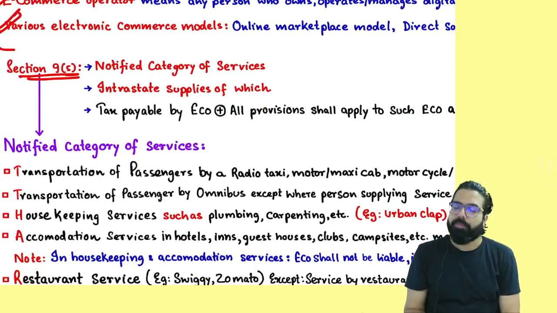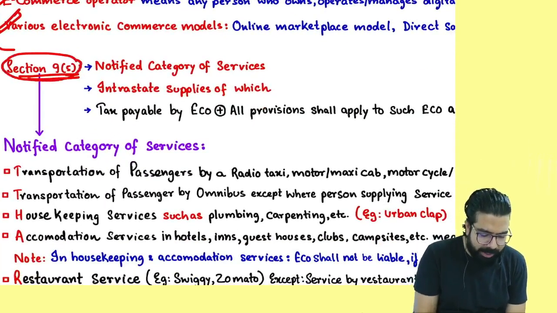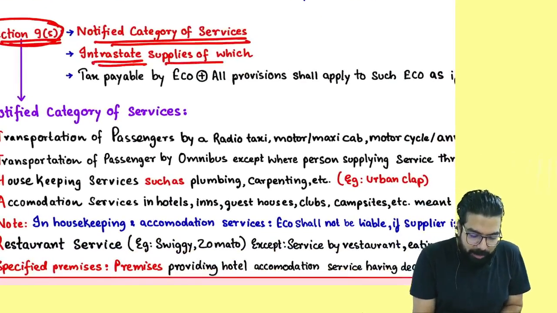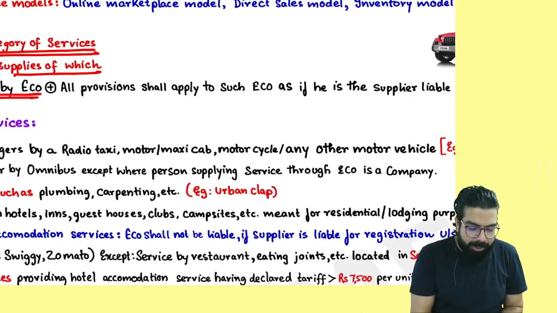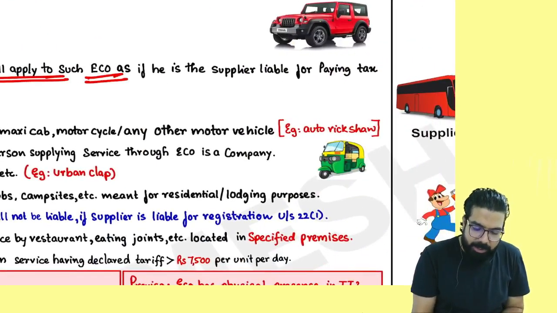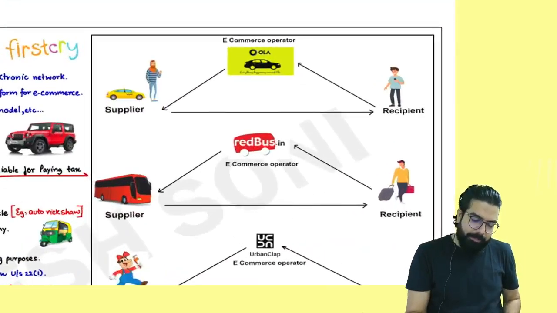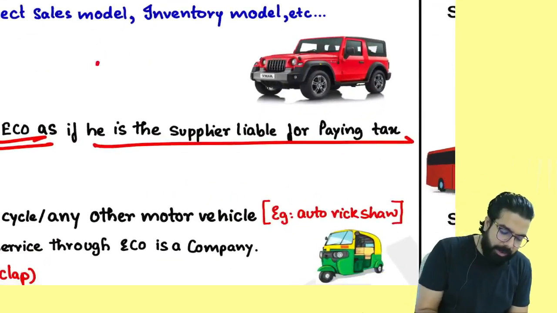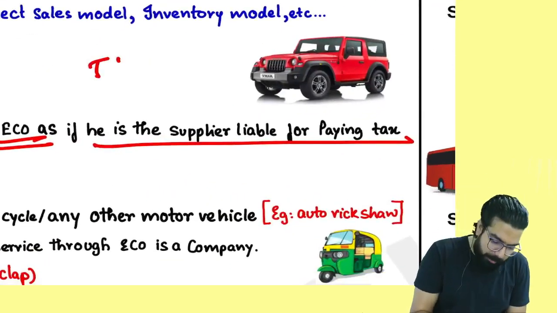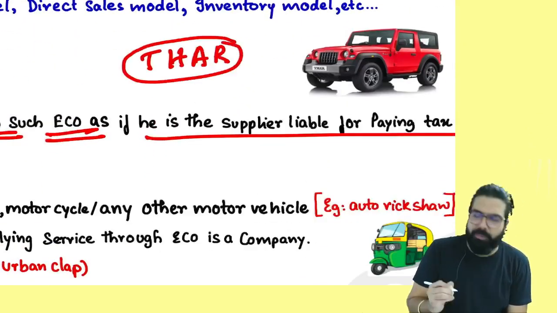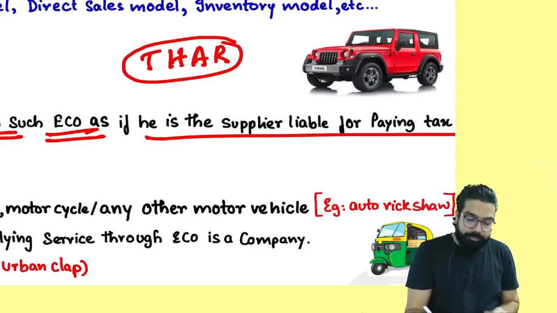The government told in section number 9.5 that for a notified category of services, intrastate supply, the tax will be payable by whom? The e-commerce operator, and all the provisions shall apply to the e-commerce operator as if he is the supplier. What are the 4 services which are notified? Always remember: transportation services, housekeeping services, accommodation services, and restaurant services. These are the 4 services which are notified.